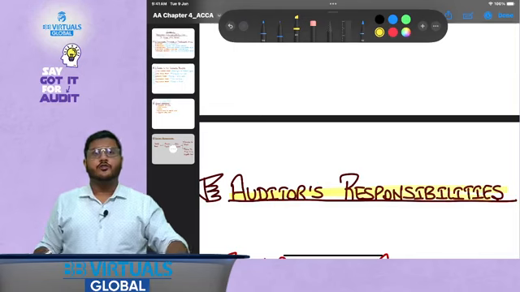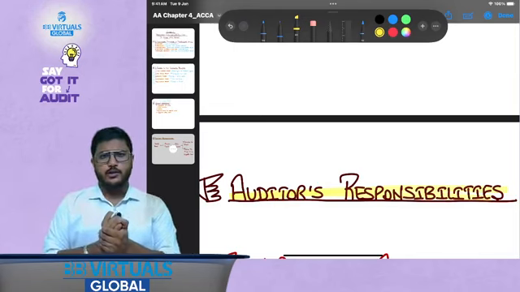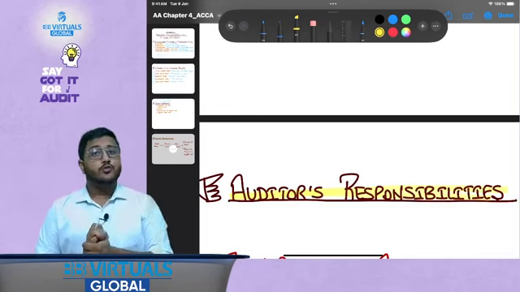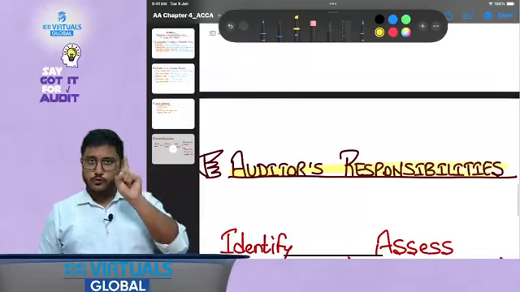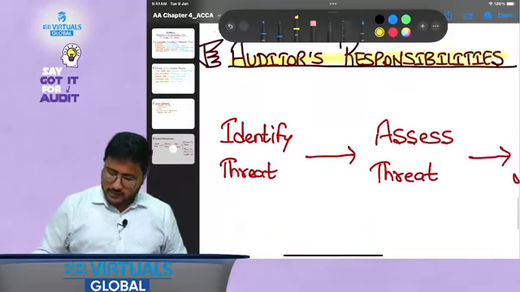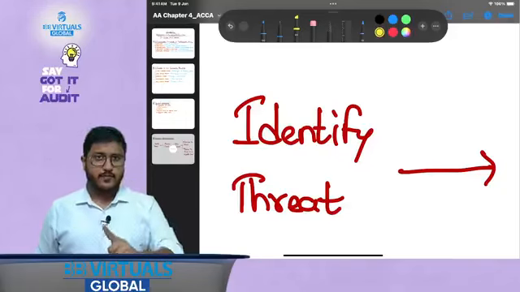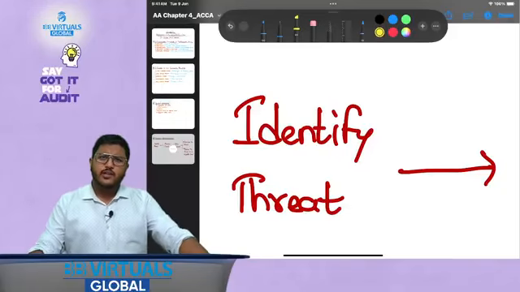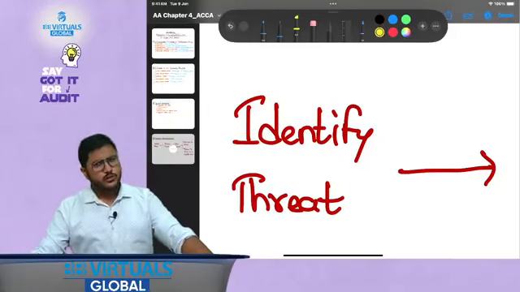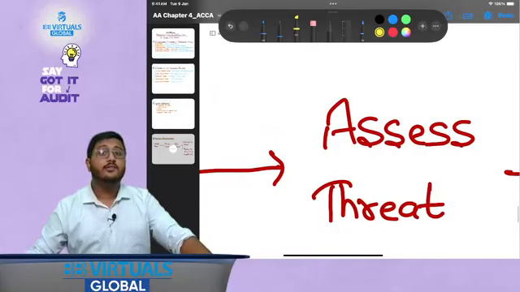That becomes really important for us. What are the auditor's responsibilities in this particular case? That becomes really important, right? So the auditor's responsibility is, first of all, to follow all the fundamental principles of ethics, then identify threats, if any. If there are threats, what do they need to do? Do they need to immediately take the action? No. What they need to do? They need to assess the threat.